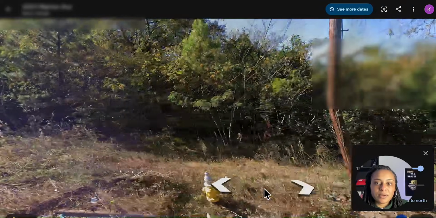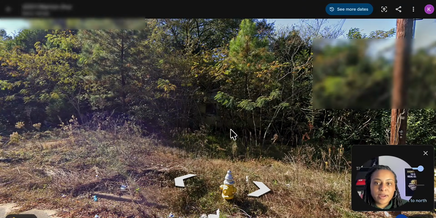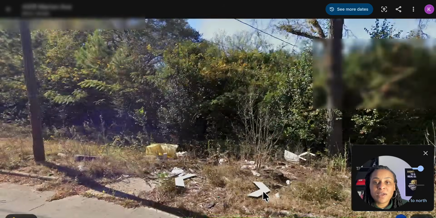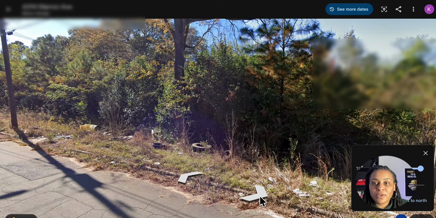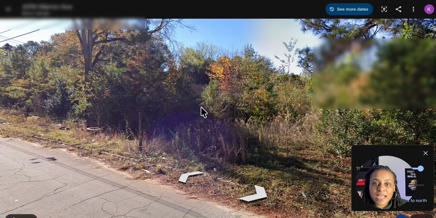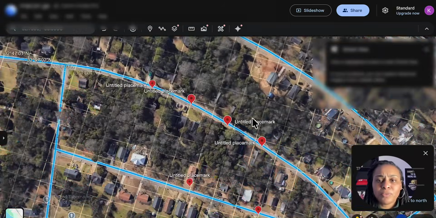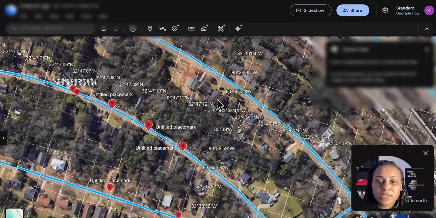Check this out. This is a property right here. These are the folks that I would reach out to and say, hey, are you interested in selling? And look at the debris, the garbage. I mentioned that in my last video too. This is a house right here. You can barely see it because of the overgrowth, which is another way to spot from the sky, from a bird's eye view, that a property is distressed: you're looking at overgrowth, right? You can barely see that one. That's really overgrown. Let me see another one.